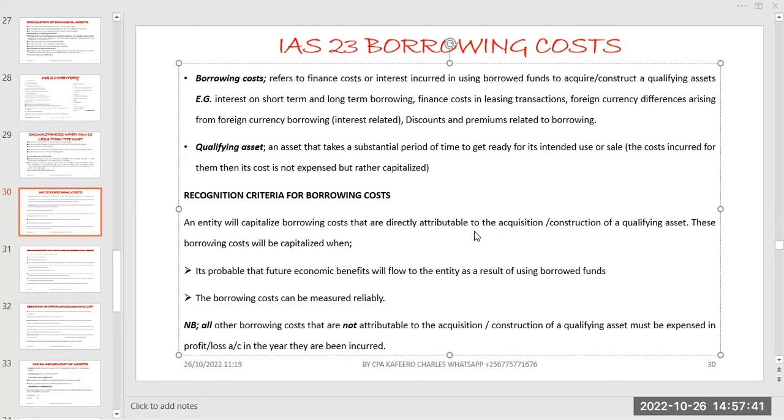When you go for an external borrowing, you are going to incur an amount of money to pay back the interest and the loan amount you have taken, plus other costs.